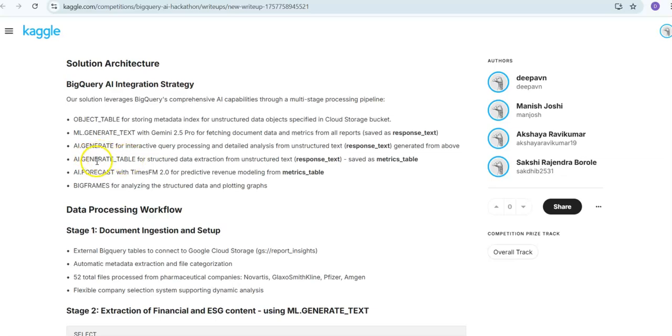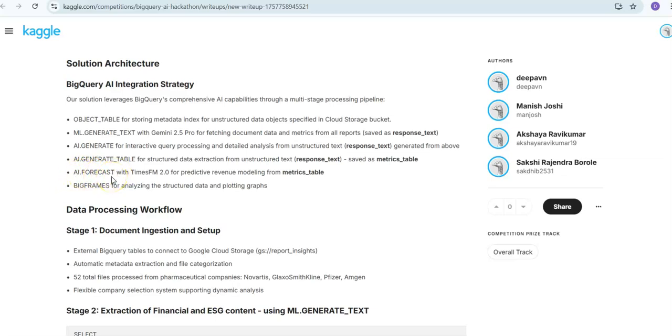Then we can also use generate table on the same column, from where we can create metrics information and later project it for visualizations. Once we have the information that we need from these PDF files, we can do forecasting.